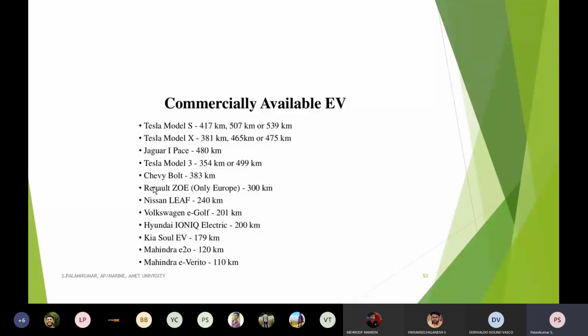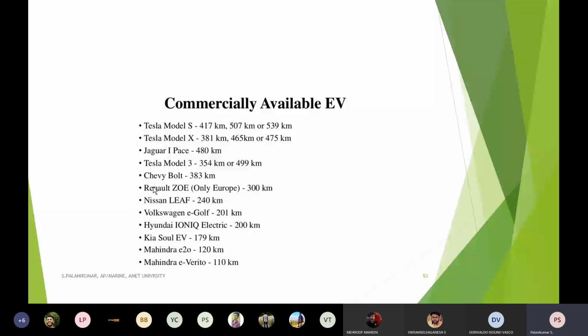Renault ZOE only in Europe, and Nissan Leaf. That's what I told. So in India also recently, among the electrical vehicles, Nissan Leaf contributed 61% of the electrical vehicles in the Indian market, which has a considerably very good range, that is 240 kilometer per charge. Another one is Volkswagen e-Golf, Hyundai and Kia Soul, Mahindra E2O, Mahindra E-Verito.